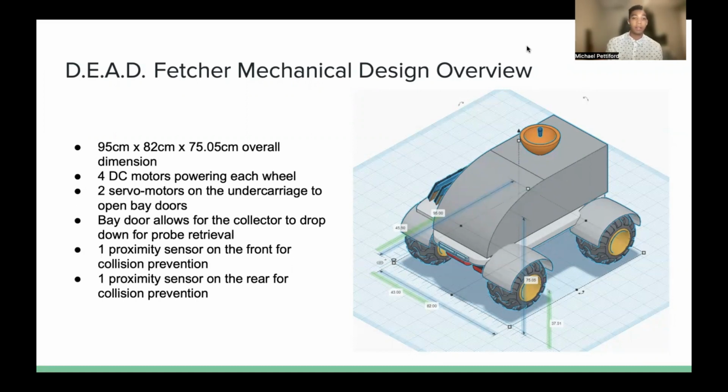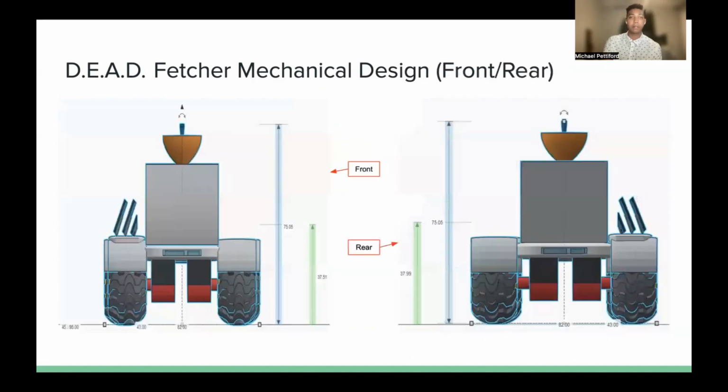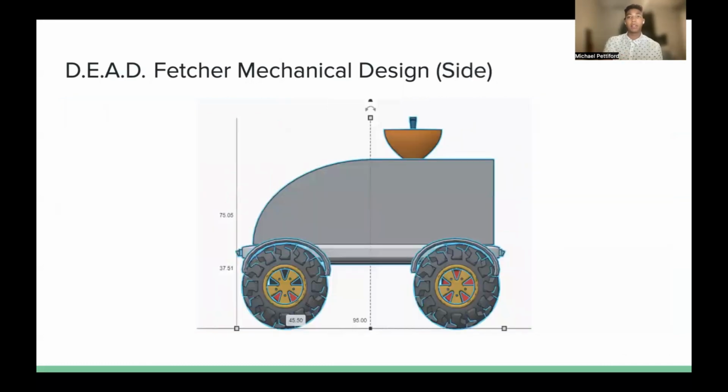There's 1 proximity sensor in the front and one in the rear for collision avoidance and avoiding obstacles. Here you can see the mechanical design from the top and bottom. Labeled, you can see the front proximity sensor, the rear proximity sensor, back DC motors, front DC motors, and the 2 bay door servo motors. These bay doors will swing open just like an aircraft's bay doors to retrieve the probes that are dropped. There's another slide showing the front and rear, and a slide showing the side.